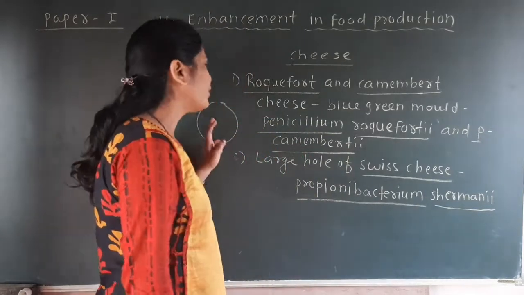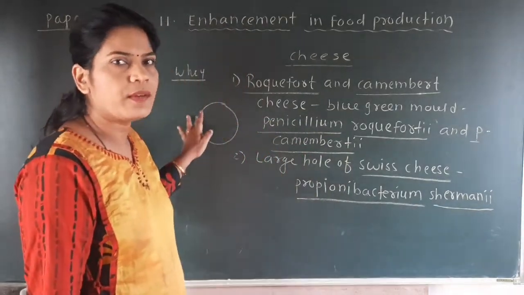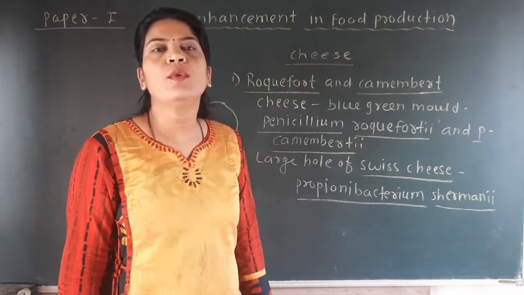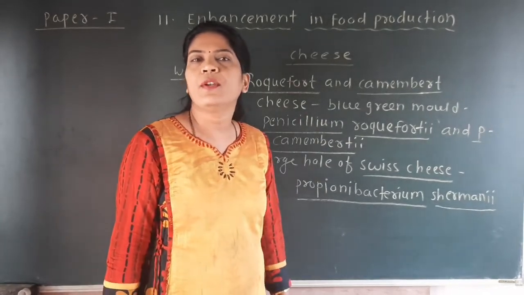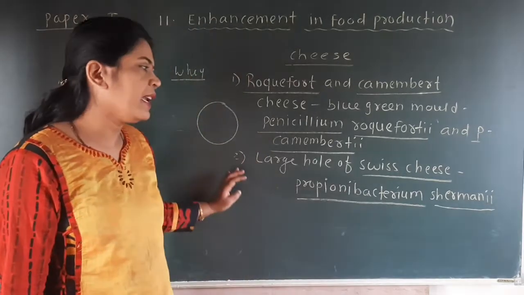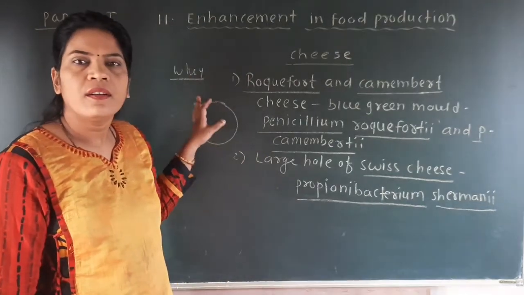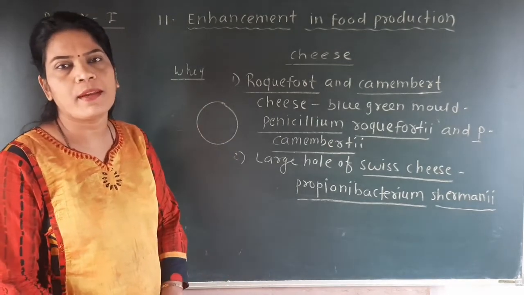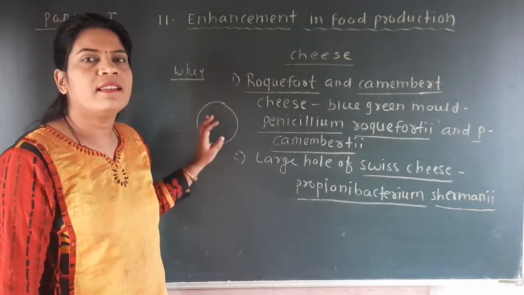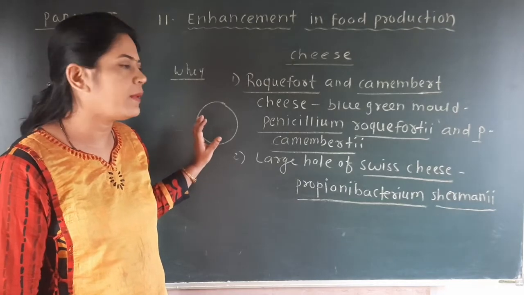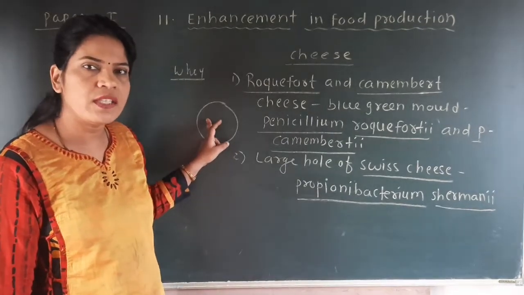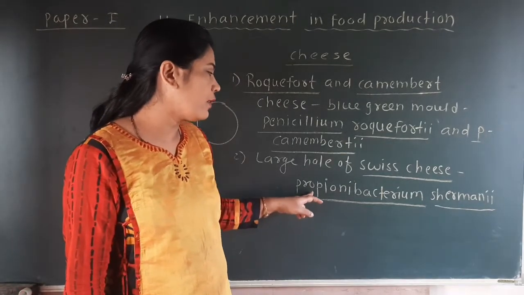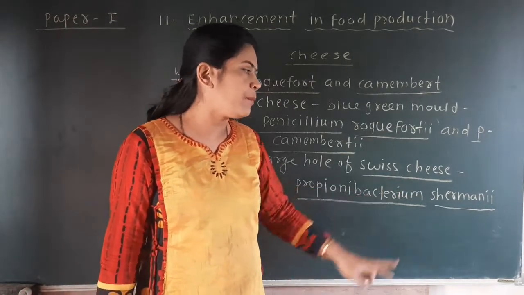This large hole is found in this cheese due to the large amount of CO2 produced by the particular microbe growing in it, and that is why a large hole is present in the center of that cheese. This Swiss cheese is produced by the microbe called Propionibacterium shermani.